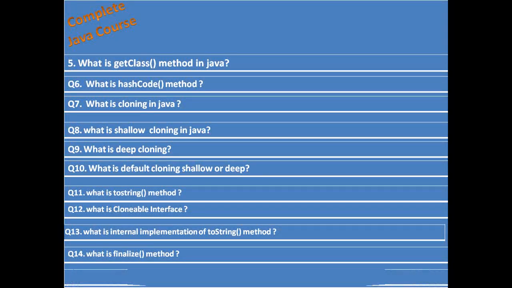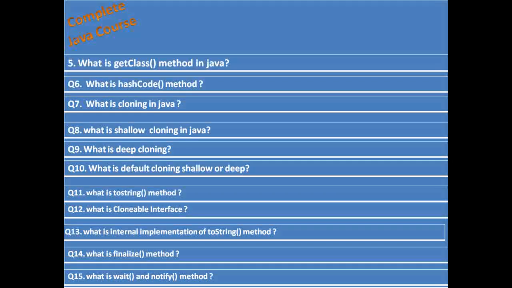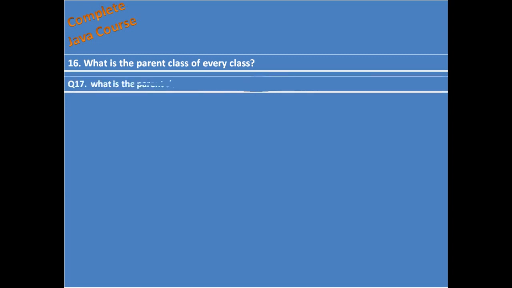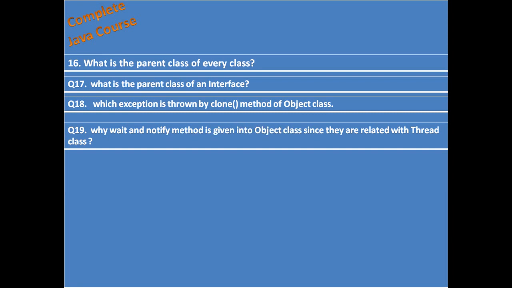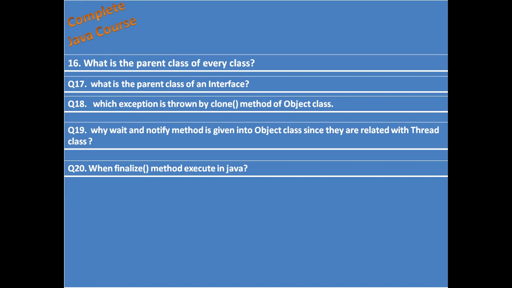What is the finalize method? What are the wait and notify methods? What is the parent class of every class? What is the parent class of an interface? Which exception is thrown by the clone method of the Object class? Why are the wait and notify methods given in the Object class since they are related to the Thread class? When does the finalize method execute in Java?